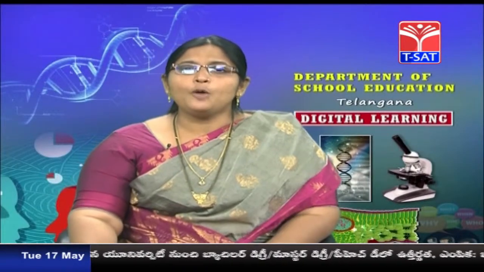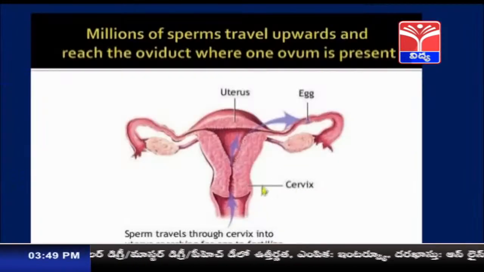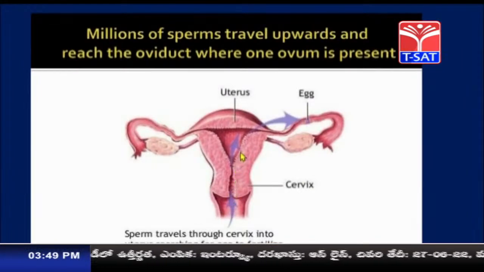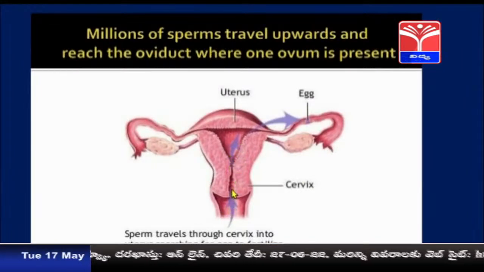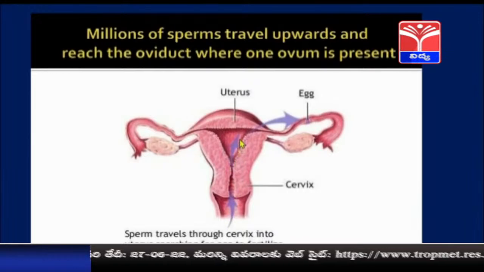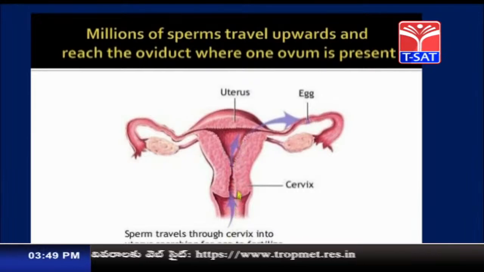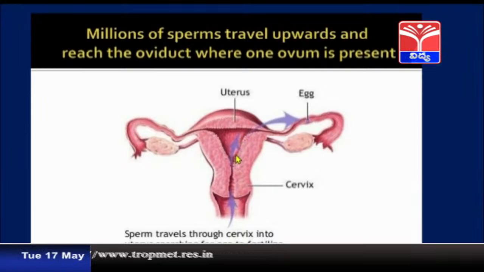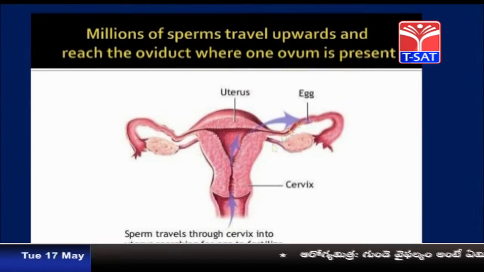Now so many sperms will be traveling and entering into the body of the female. They will come from this opening and enter into the uterus, and if the ovum is present there, they undergo the process of fertilization. Millions of sperms travel upwards and reach the oviduct where only one ovum is present.